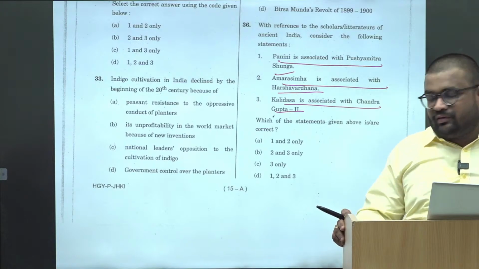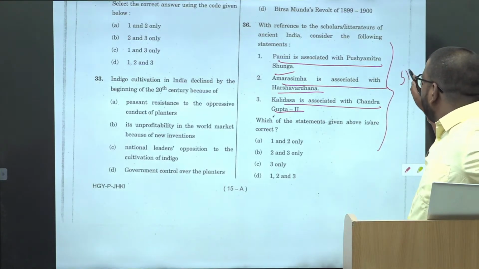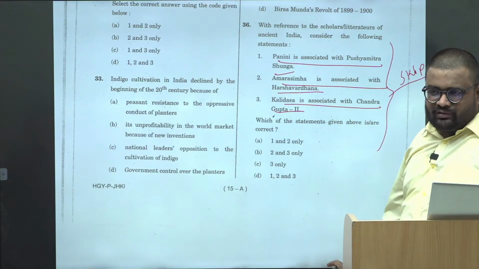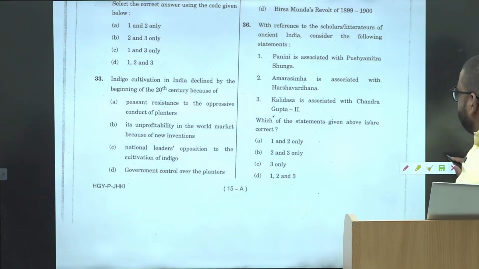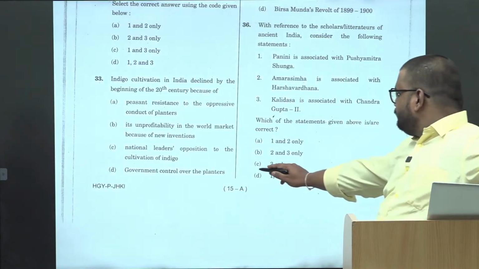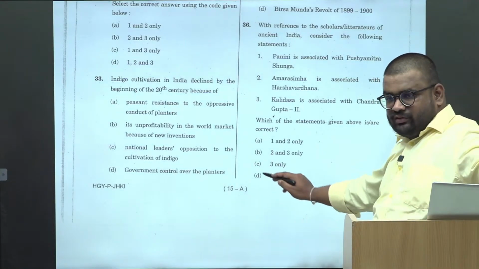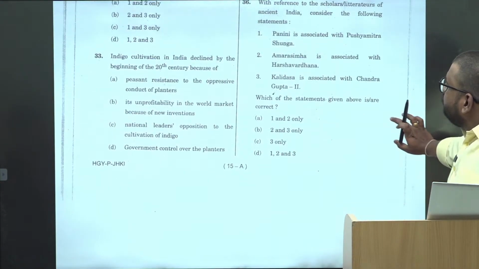Okay, in that case, either you skip, or if you have the knowledge, then only attempt. Otherwise, you skip this. Okay, there is no point. Yes, answer is C. It was the sixth question. Okay, so this was the sixth question which we skipped.